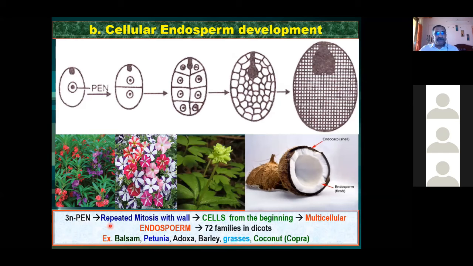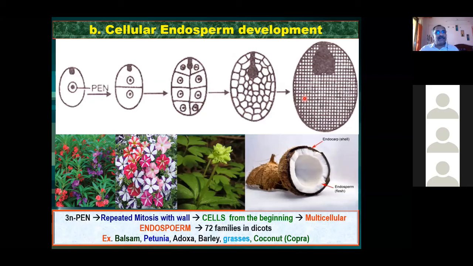Okay. Now previous one में ये repeated mitotic division होता है, but there is no cell wall formation. But in this case, when one nucleus is dividing, immediately after that, it will become a cell. So cell wall formation is continuously taking place. So from the beginning, cells are there. So this is called the cellular endosperm development. Ultimately, the endosperm is multicellular and it is solid. In some 72 families of dicot plants, you see this kind of endosperm development.